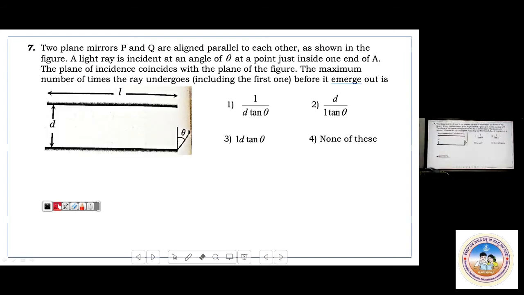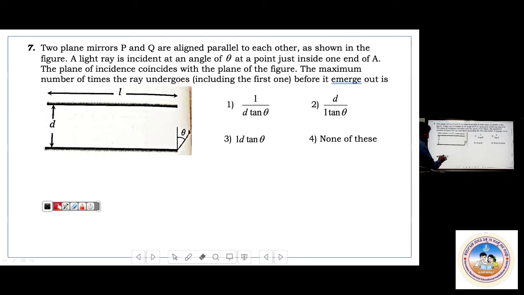Here, two plane mirrors. This is also very, very important. Two plane mirrors P and Q are aligned parallel to each other as shown in the figure. A light ray is incident at an angle of theta at a point just inside one end of P. The plane of incidence coincides with the plane of the figure. The maximum number of times the ray undergoes reflection, including the first one, before it emerges.